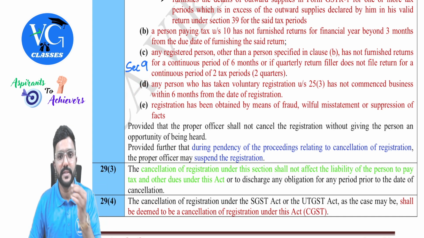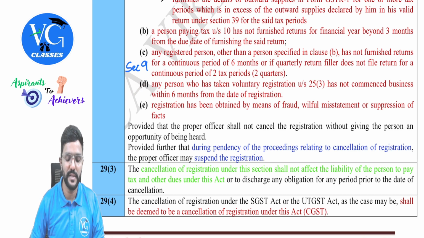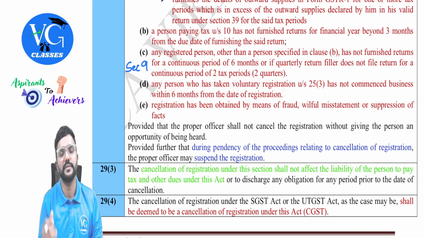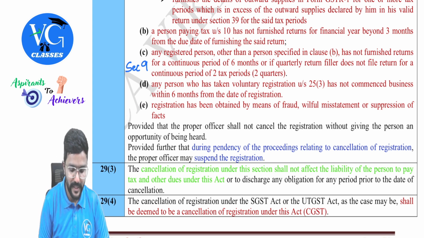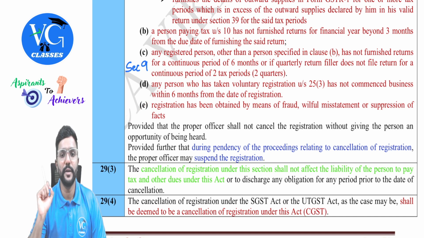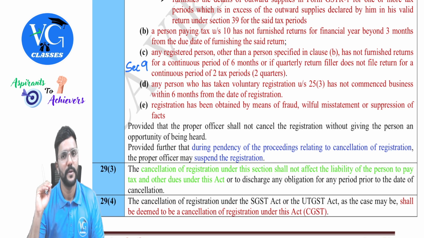Okay. Next, any person who has taken the voluntary registration under Section 25 subsection 3 has not commenced the business within 6 months from the date of registration, simply has taken the registration and kept quiet, not doing anything. Then the last one, registration has been obtained by means of fraud, willful misstatement, or suppression of facts, that is by giving wrong information or false information, or not disclosing all the facts.